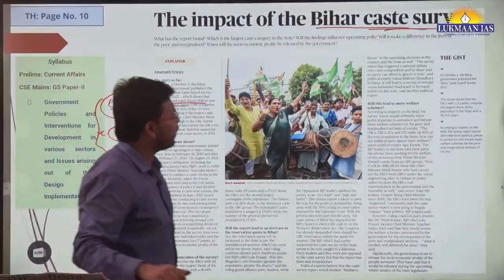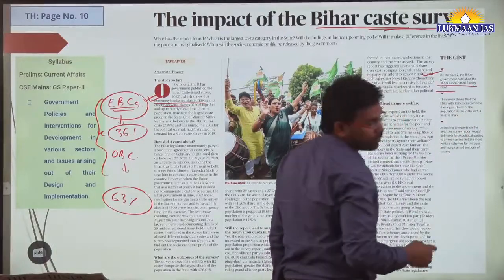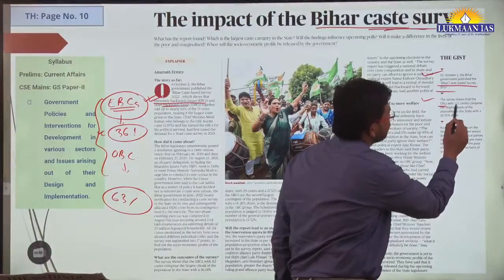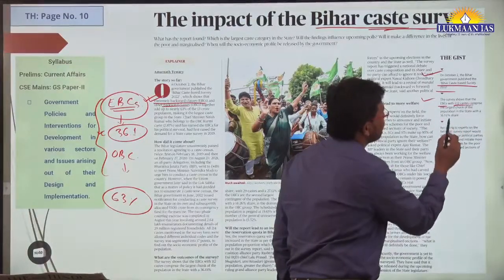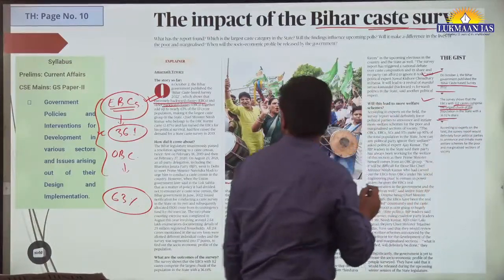In this article they say that on October 2, the Bihar government published the Bihar Caste-Based Survey 2022. This survey shows extremely backward classes with 112 castes comprise the largest chunk of the population in the state, which is 36.01%.